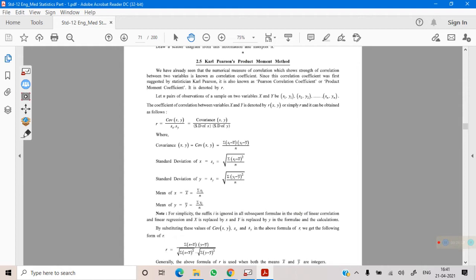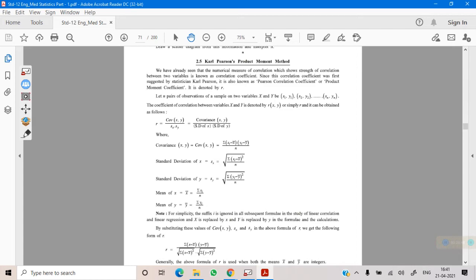Now, on the basis of his study and research, Karl Pearson derived a formula for correlation coefficient between two variables. He defined correlation as a ratio of covariance between x and y and standard deviation of x and y. He has given numerous formulas, basically 6 to 7 formulas almost.